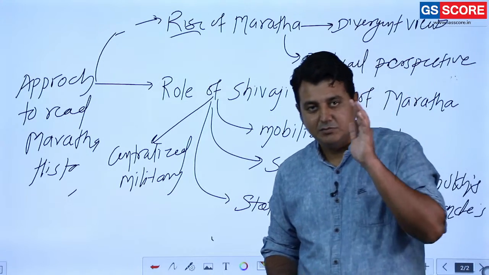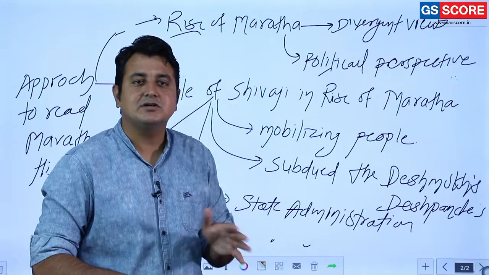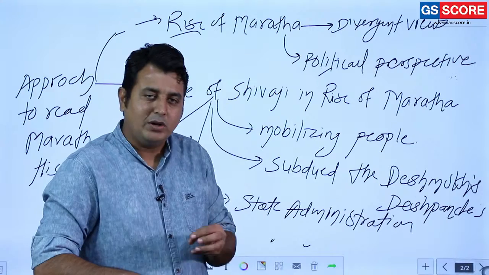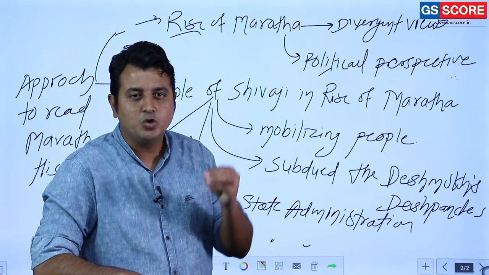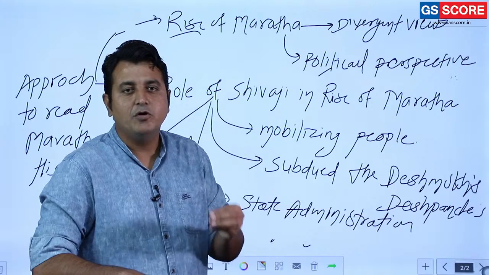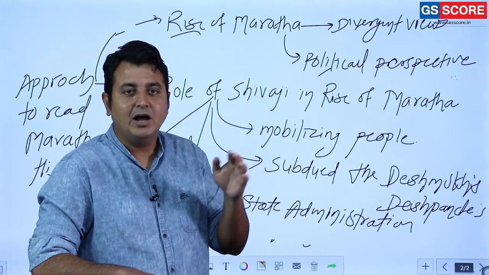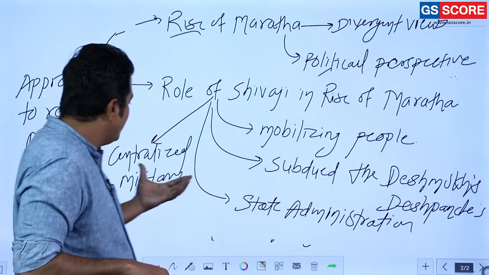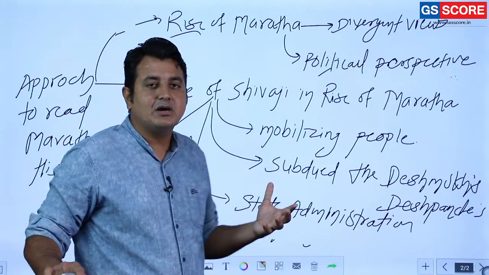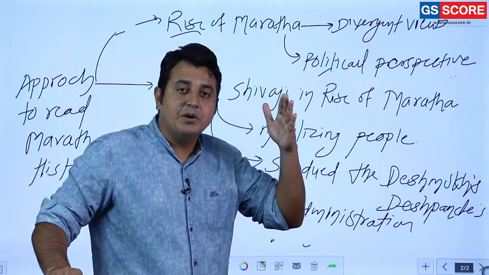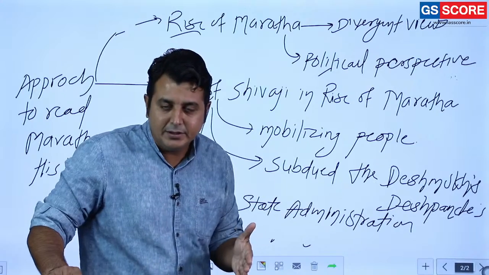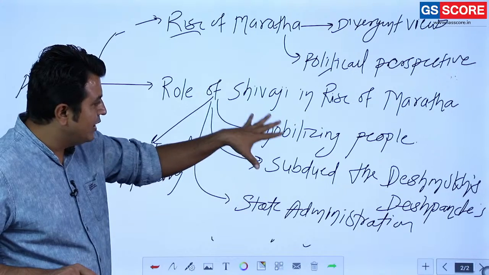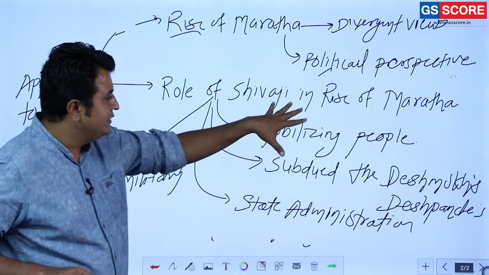In normal words, Shivaji's instructions were like that: you are going for a war, not on a picnic. So whatever the things you are going to carry, all the things should be essential for the war, not for your welfare. It was a clear idea, and even his policy related to the war is also clear. So that is the most important contribution of Shivaji in the rise of Maratha. Proper administration was there, proper military system was also there. Clear? So this is all about the role of Shivaji in the rise of Maratha.